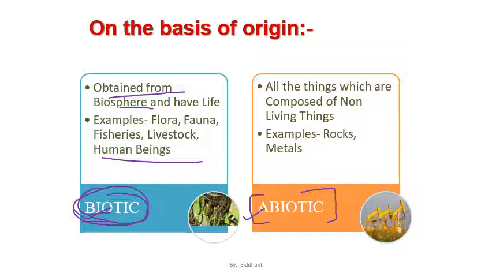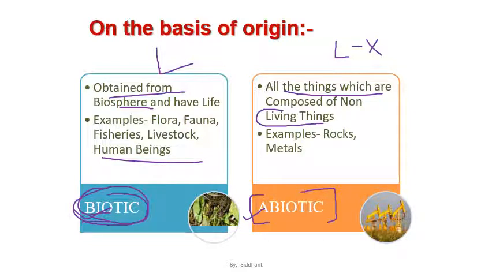So life is the basic factor which is associated with biotic, but when we say abiotic, life is not associated at all. So all the things which are composed of non-living things are known as abiotic. So what are the examples?